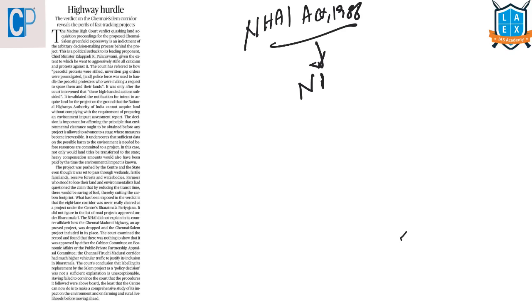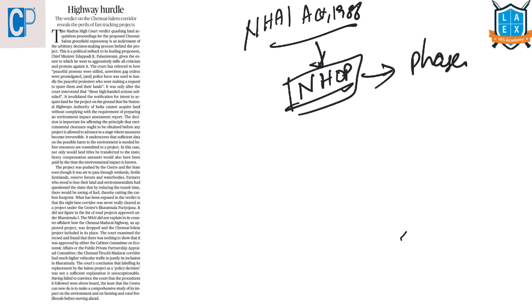This National Highway Authority of India was set up by an Act of Parliament, that is known as National Highway Authority of India Act of 1988. Why is it established? To implement a program known as National Highways Development Project. This project is India's largest ever highways project. To implement this project in a phased manner, this National Highway Authority of India was established.